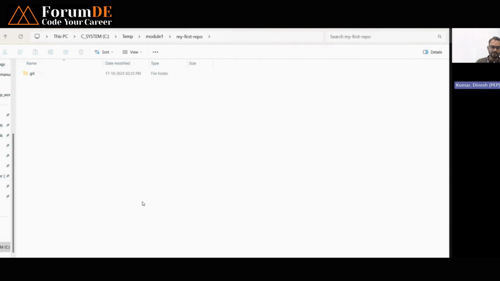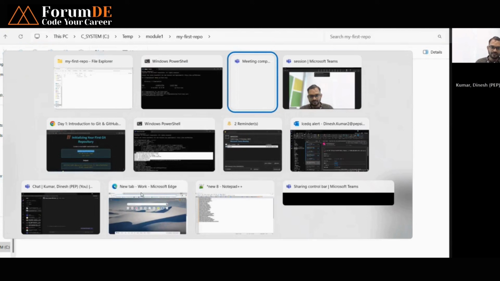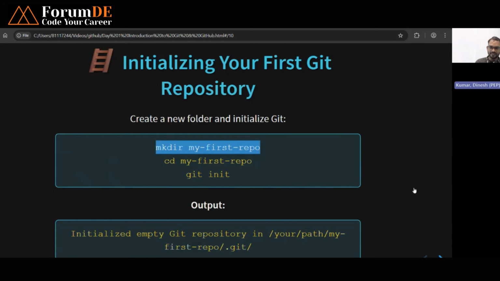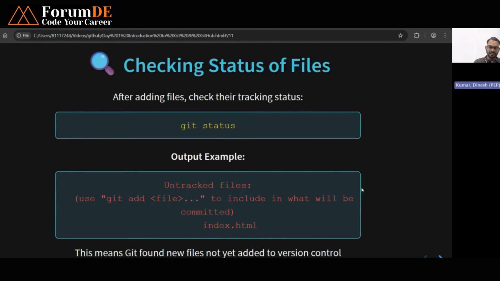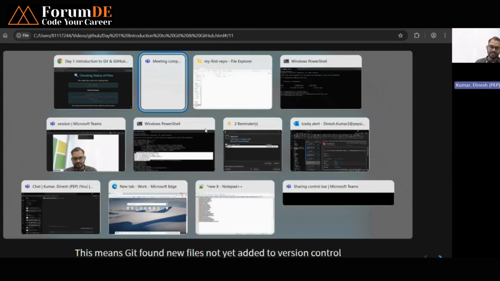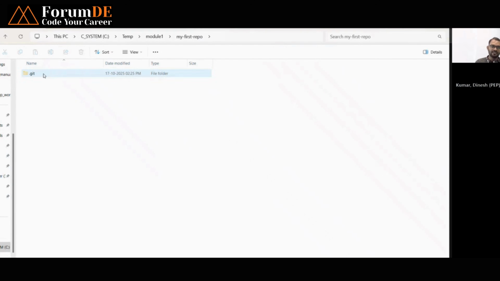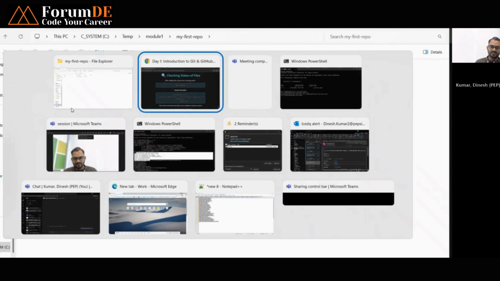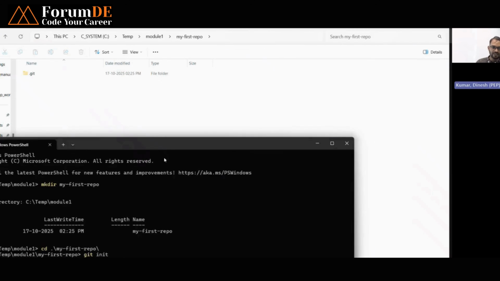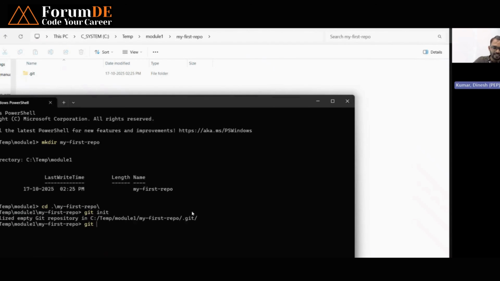Now coming to this part, git initialization is done, right? Suppose you want to add any kind of file to your git repository, how does it work? In that case, you first have to check whether the file is there or not, so you run the command git status.